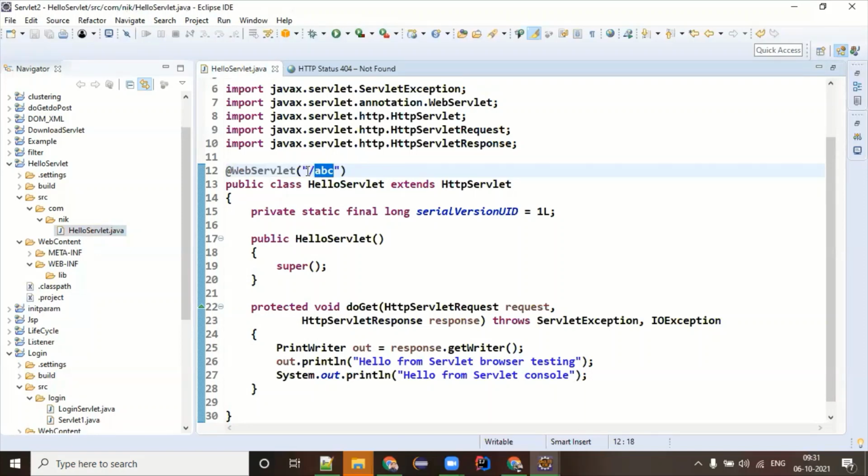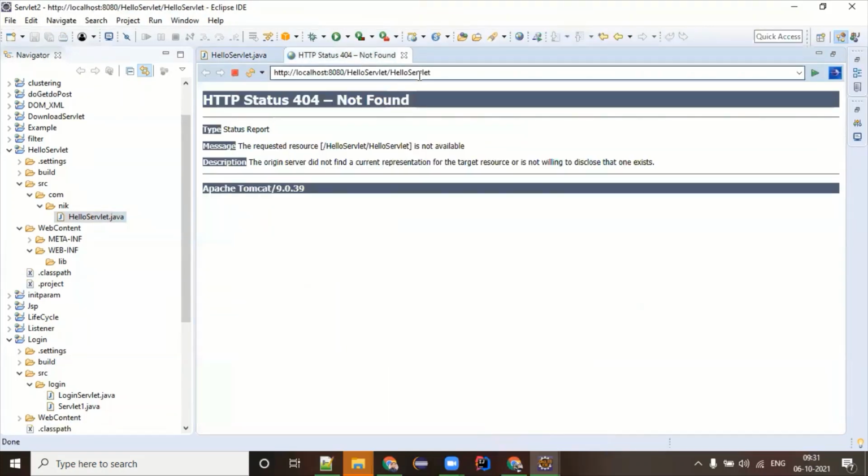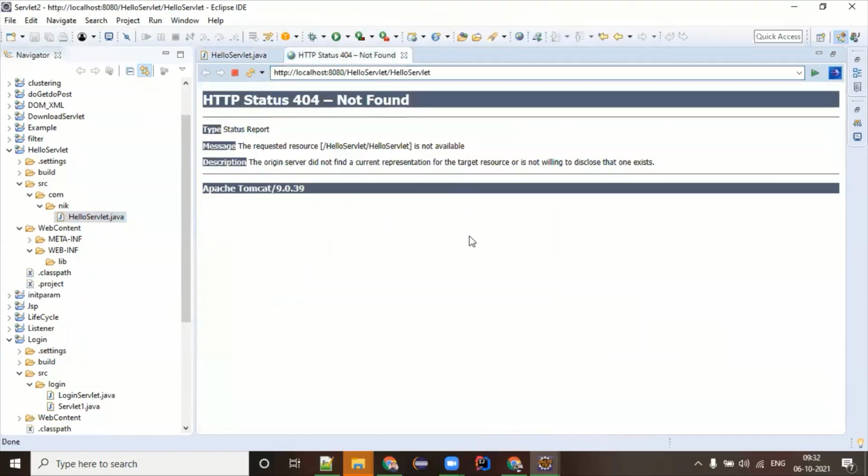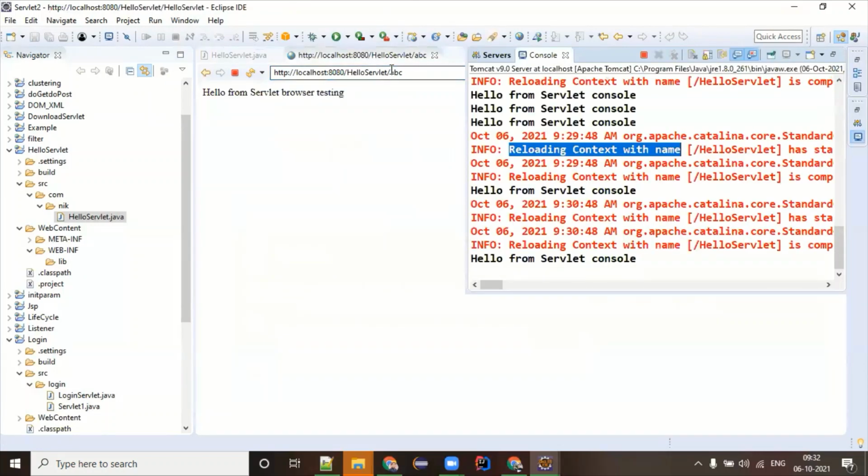The URL you have given to this servlet is ABC, but you are requesting hello servlet. So your Tomcat takes this URL and goes through the servlets, checking, hey, does anybody have slash hello servlet? There is no single servlet with hello servlet. And your Tomcat comes back and tells you, I'm sorry, the requested resource is not available. What is available is ABC. So you have to mention ABC here.